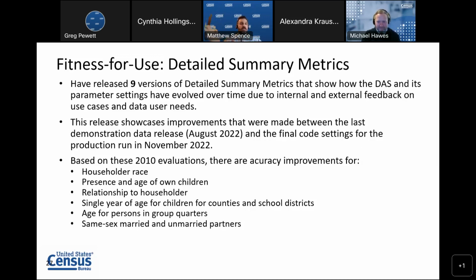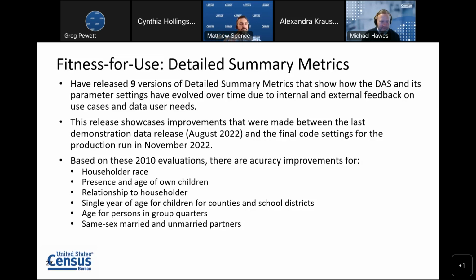During those few months, we made significant improvements in accuracy for householder race, for presence and age of owned children, relationship to householder more generally, single year of age for children in counties and school districts, age for persons in group quarters, and same-sex married and unmarried partners in households containing those individuals.